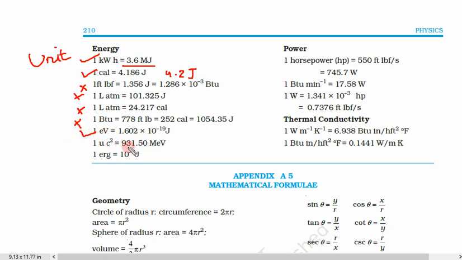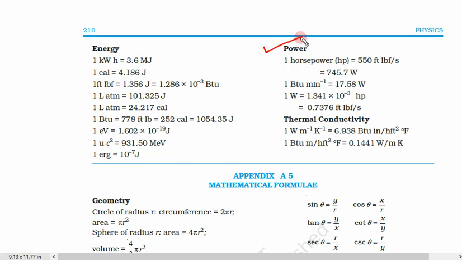This one is needed. 1 electron volt is equal to 1.602 into 10 to power minus 19 joule. This is also a very important unit. So 1 erg, this last unit is also important. So 4 units: 1 kilowatt hour, 1 calorie, 1 electron volt and 1 erg. So these are important units regarding energy.